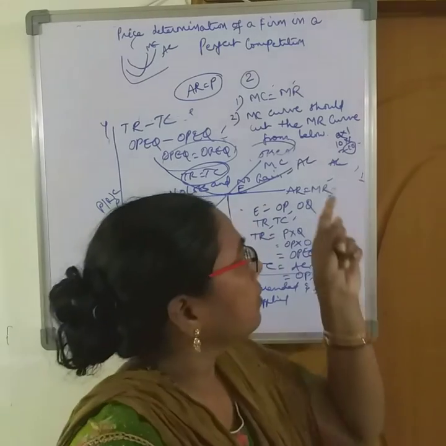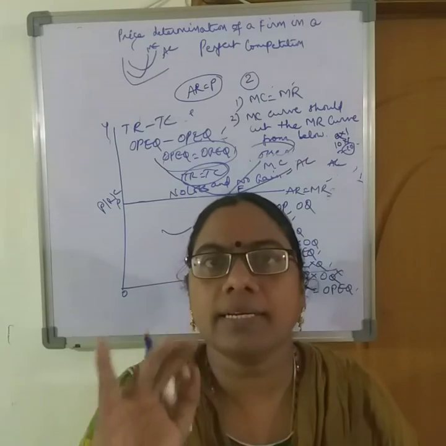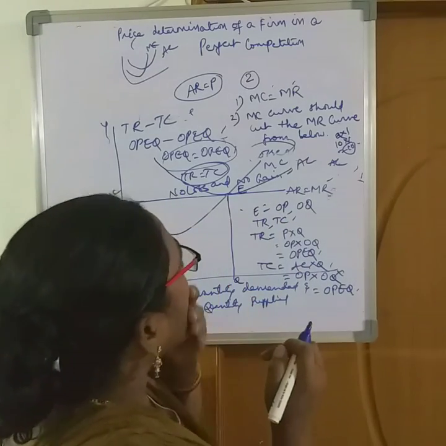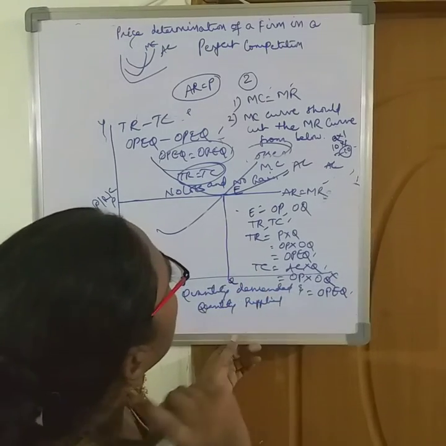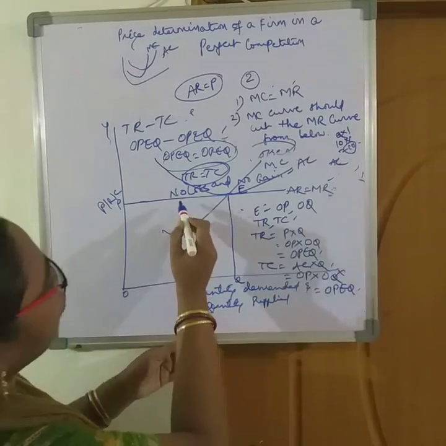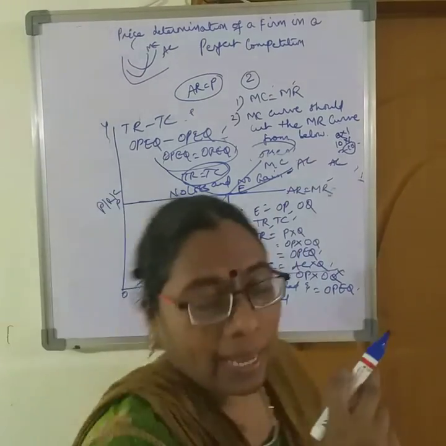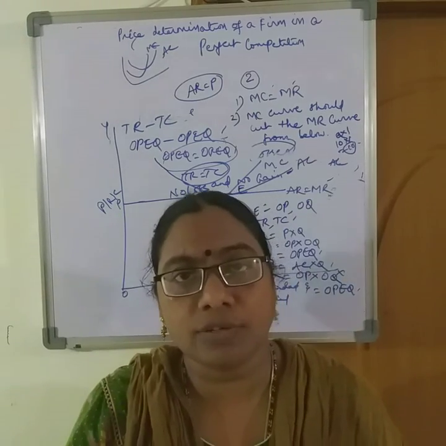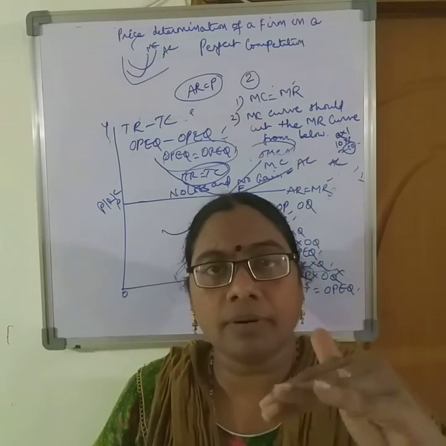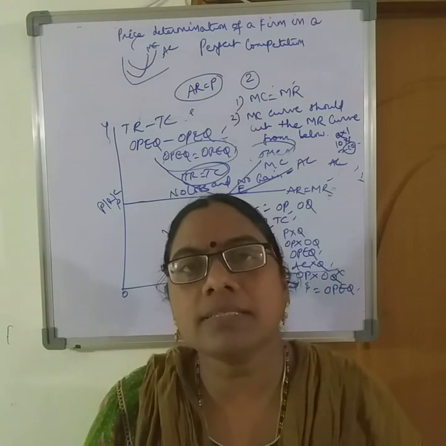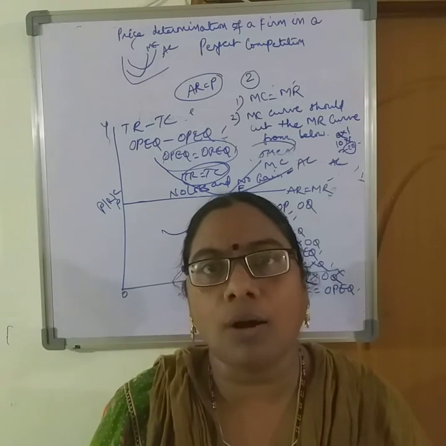That is the reason the AR curve is parallel to the x-axis, horizontal in nature. So I'm coming to the point. As there is free entry and free exit of firms, if a firm, as I've explained before, if a few firms are getting losses, they can shut their production and just go out of the industry.